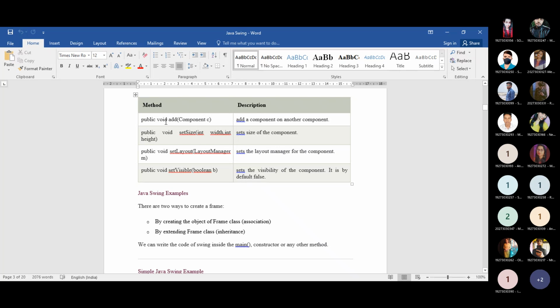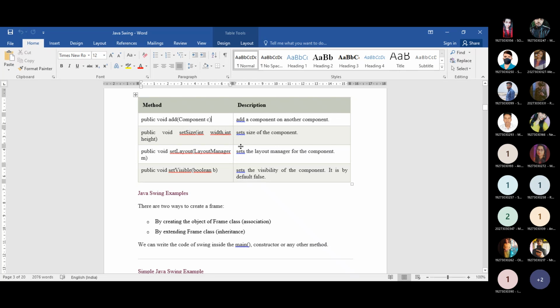Using this add method, you can add a component, or add onto another component also. Later we will see how we can do it. But for this time, this is the description of the add method, and most of the time you have to use it to add a specific component. And void is the return type of this method. The method signature has the public access specifier, as well as the return type void. Next thing is setSize.